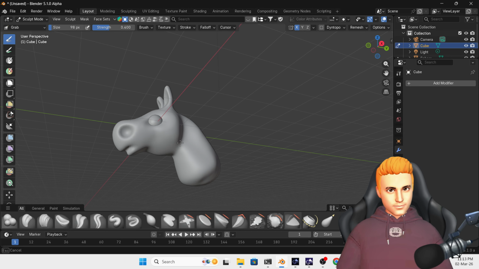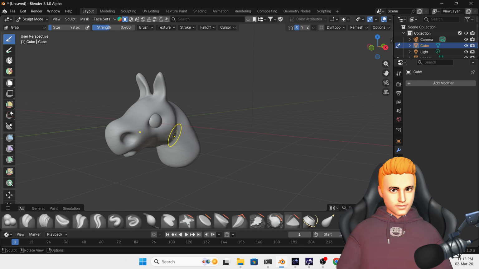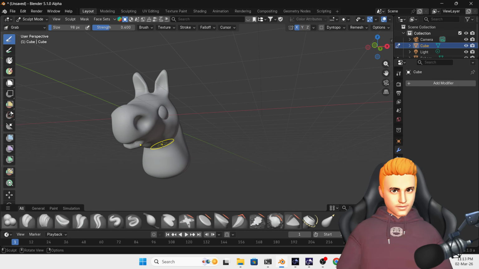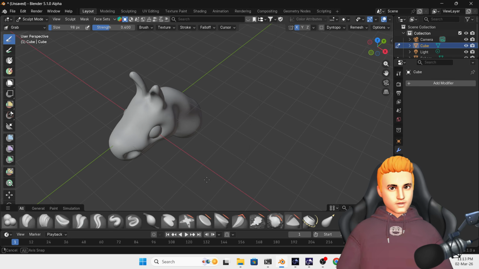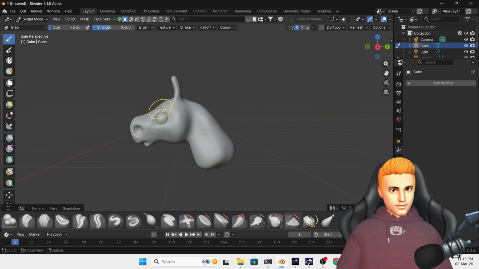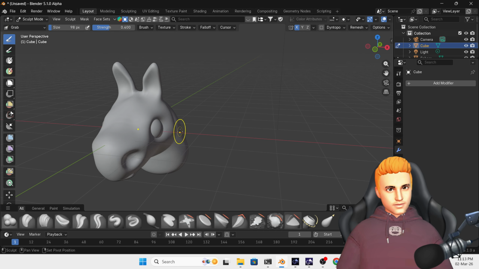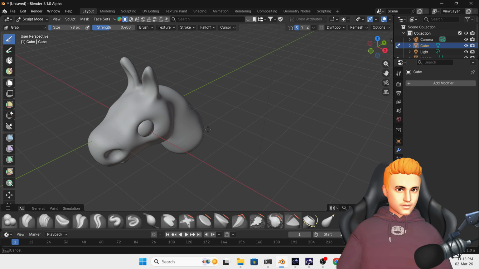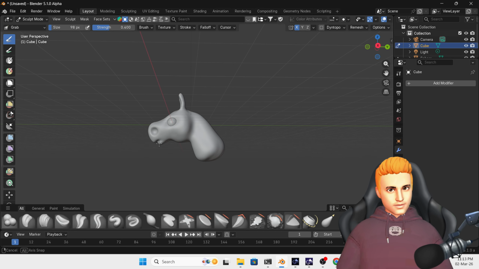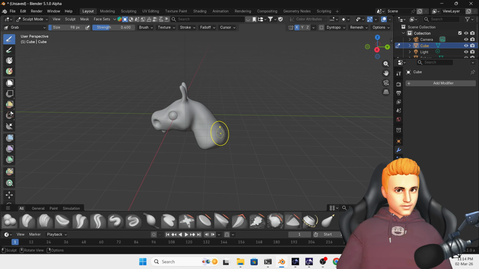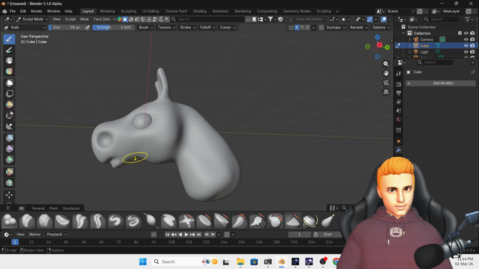So we have something like this. So this is our horse.